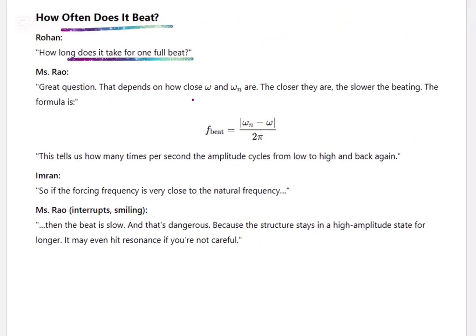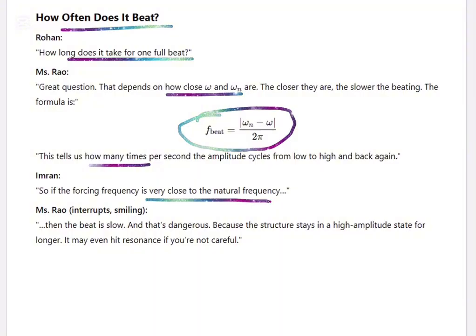That depends on how close. The closer they are, the slower the beating. The beat frequency is half the difference between these two frequencies, right? This tells us how many times per second the amplitude cycles from low to high and back again. So if the forcing frequency is very close to the natural frequency, the beat is slow. That's dangerous because the structure stays in that high amplitude state for longer. It may even hit resonance if you are not careful.